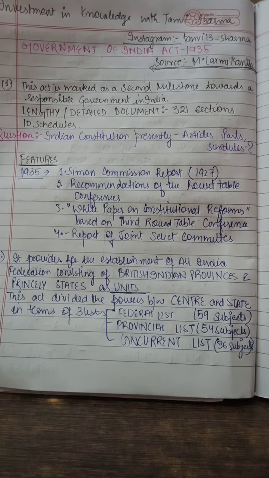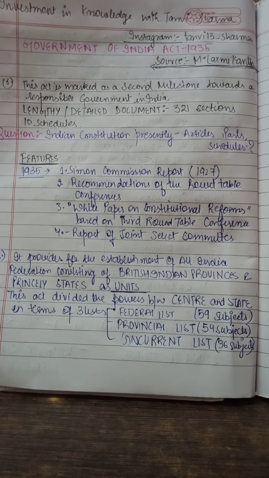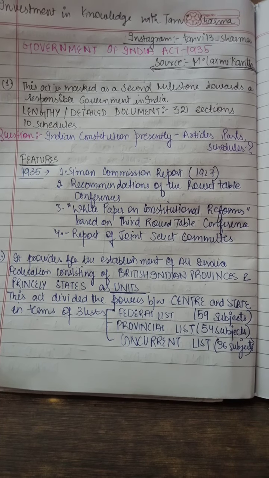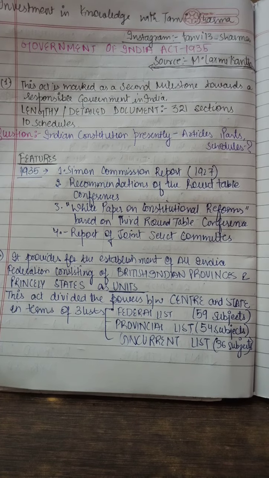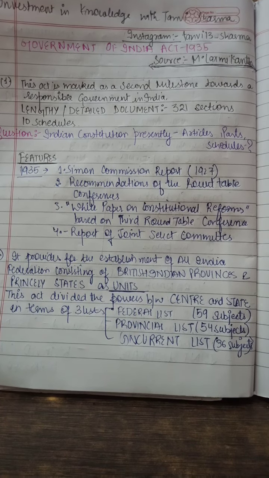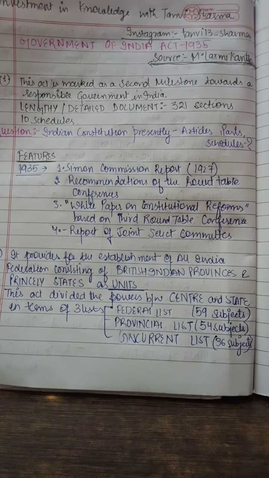So after the Crown Rule, that means after 1857, from the Government of India Act of 1858, I have covered all the major acts on my YouTube channel. If you want to study any of them, you can move to my account and get the videos. So today we are going to cover the Government of India Act 1935.